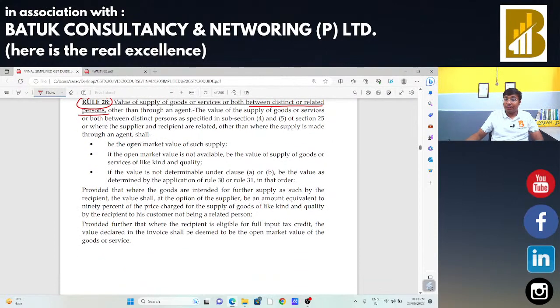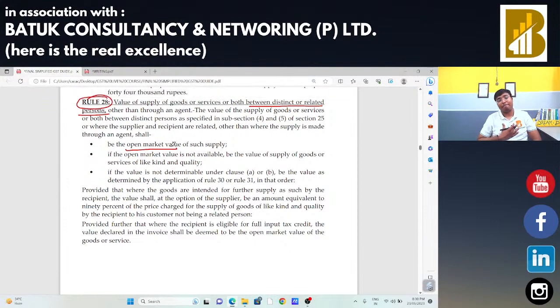So, first option, we may take the open market value. Suppose I am going to transfer one television to my branch office. In that case, whatever will be the open market value of that television, we can take as the value of supply and we can charge GST on that television accordingly.